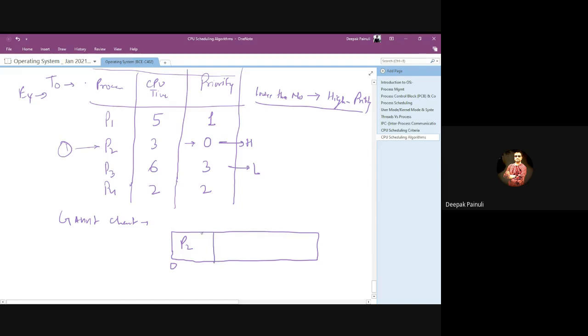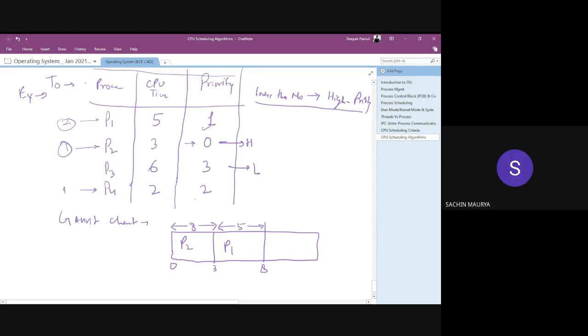It will run for 3 seconds. After 3 seconds, it will terminate. Then the scheduler will select another process. The second highest will be this one, so it will select P1. P1 will run for 5 seconds, which means at 8 seconds it will terminate, right? Third, it will select P4.